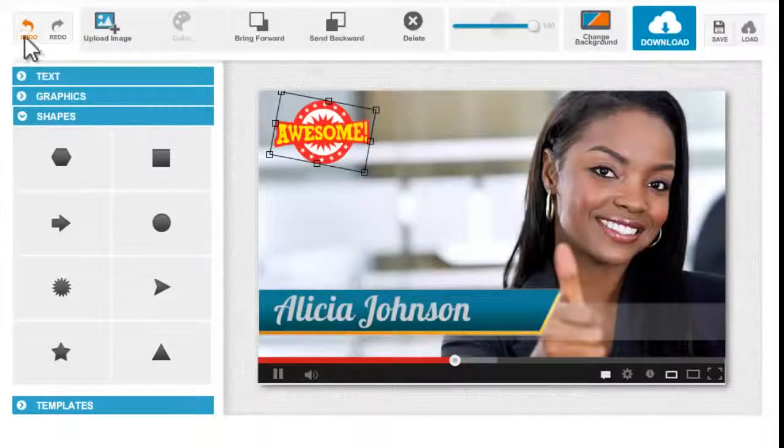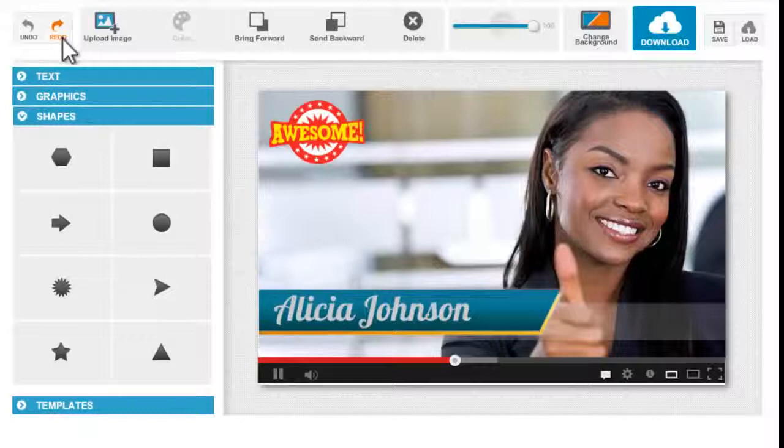Okay. Now, I'm going to show you how to use these undo and redo buttons. So when I click undo, it's gonna go a step backward, which is when I moved it. And when I press redo, it's gonna revert back into place. All right, so that is how you use the undo and redo buttons. It takes you a step back or a step forward.